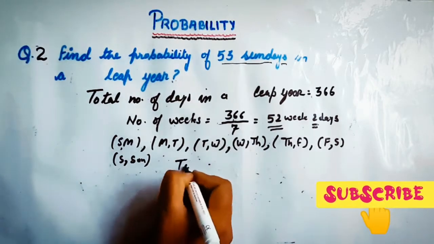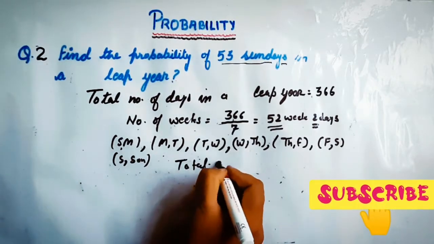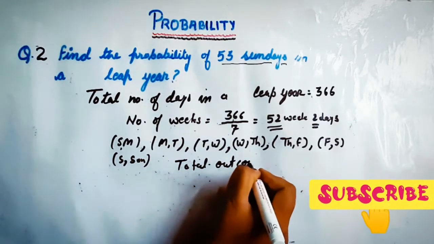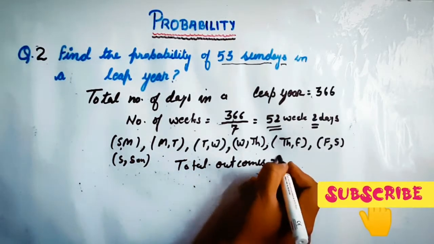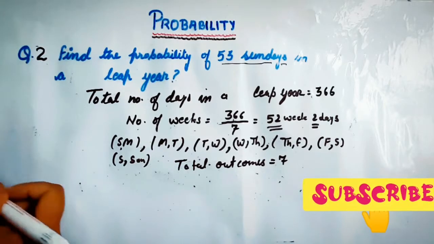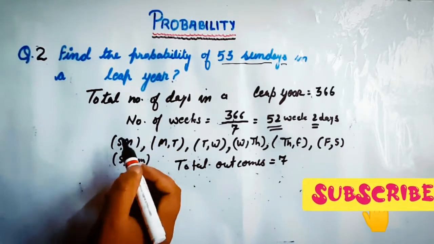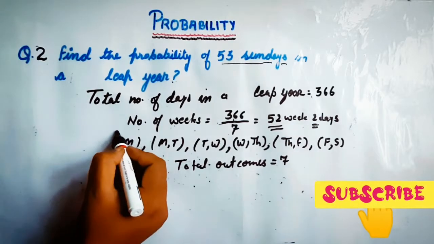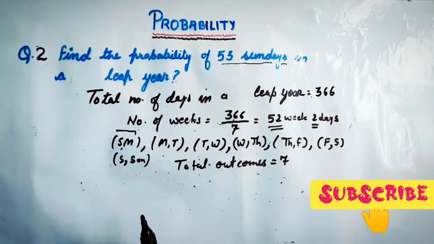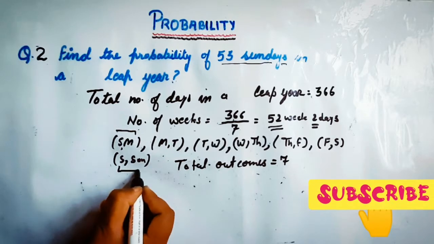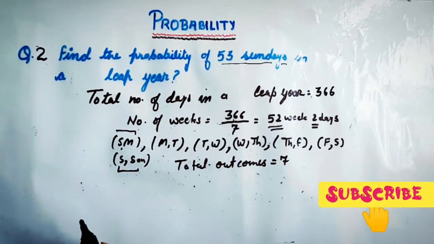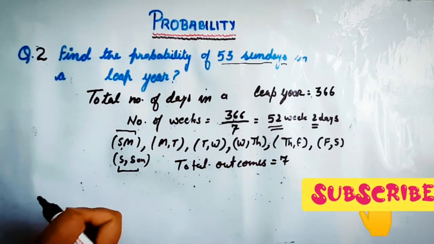So total outcomes will be 7. And what are the favorable outcomes? Favorable outcomes will be either Sunday Monday, then there will be 53 Sundays, or Saturday Sunday, then there will be 53 Sundays in the year.